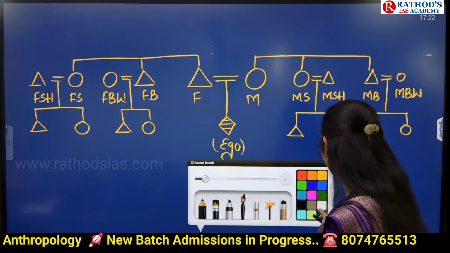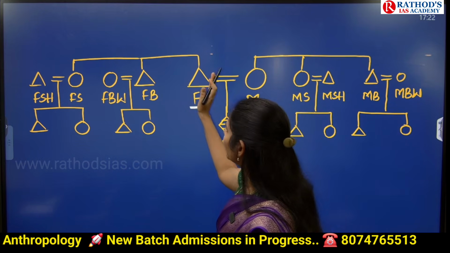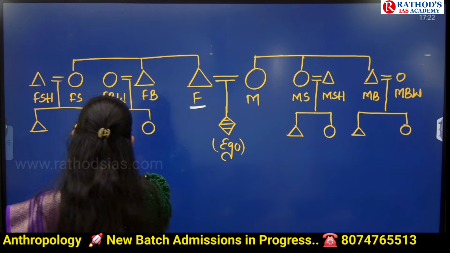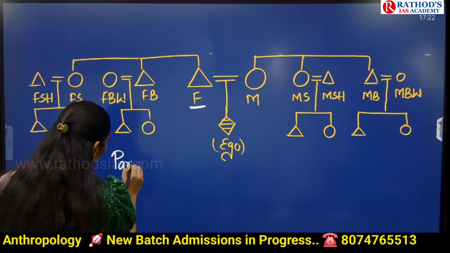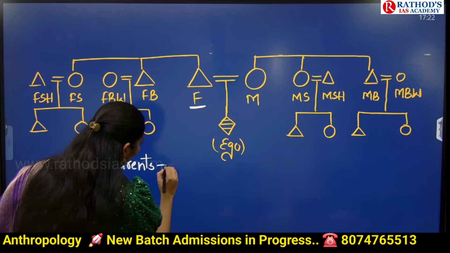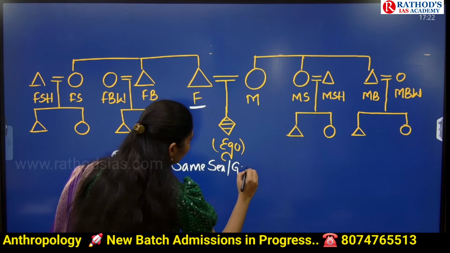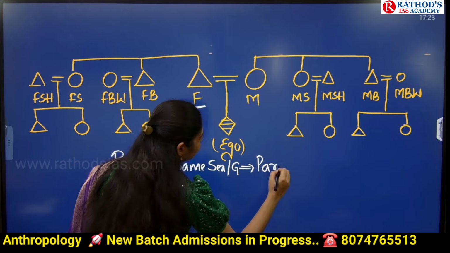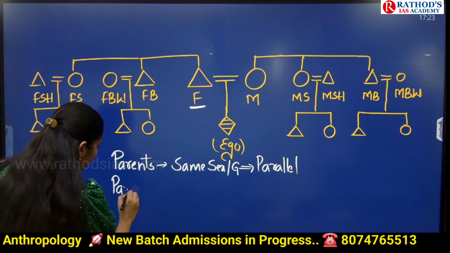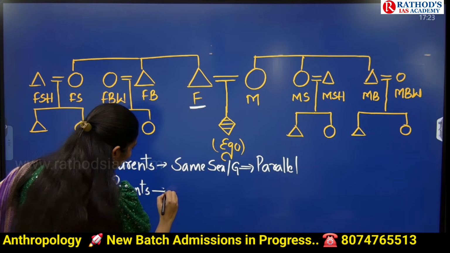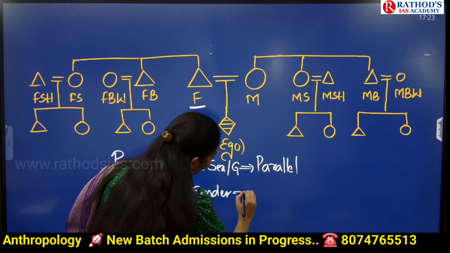I am changing the color of the pen, and here father is male and father's brother. Whenever we are taking parents of the same sex or same gender, they will become parallel. And whenever we are taking parents of the opposite gender, they are cross.